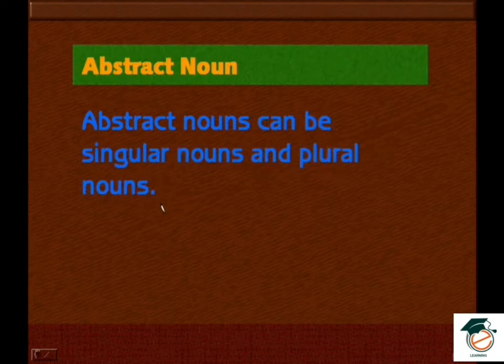Abstract nouns can be singular nouns and plural nouns. They can be singular, they can be plural. We'll discuss what is singular and plural in another 2-3 classes. But these abstract nouns can be singular as well as plural.